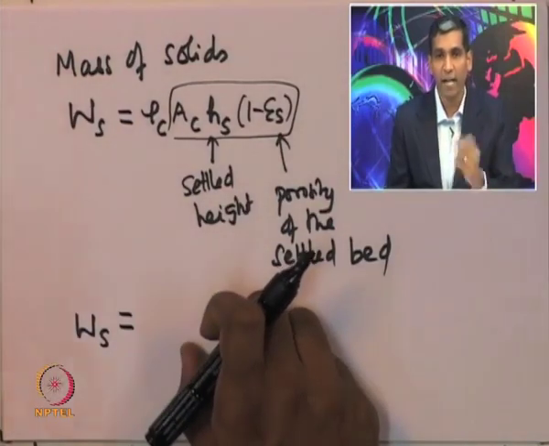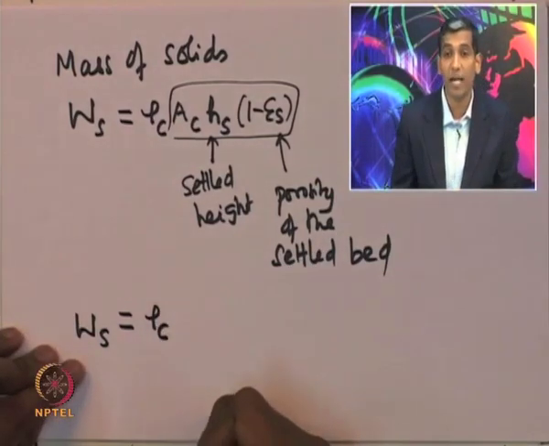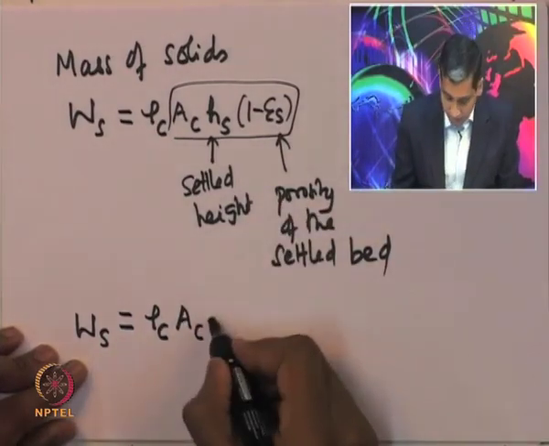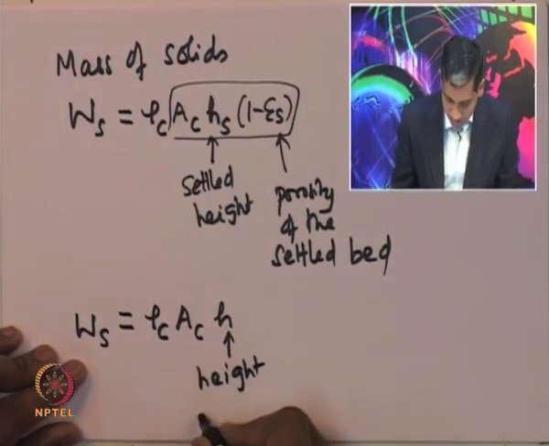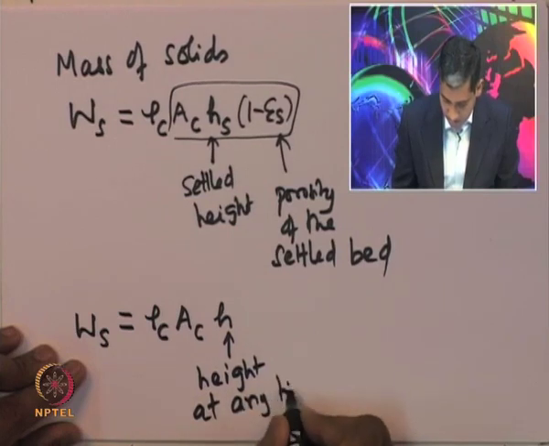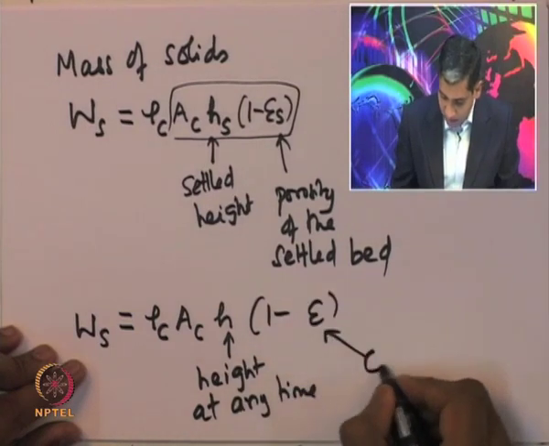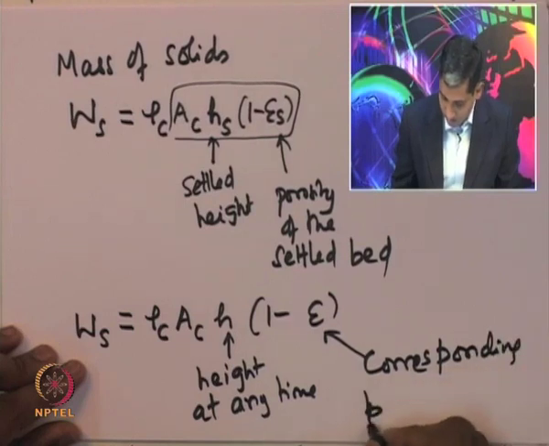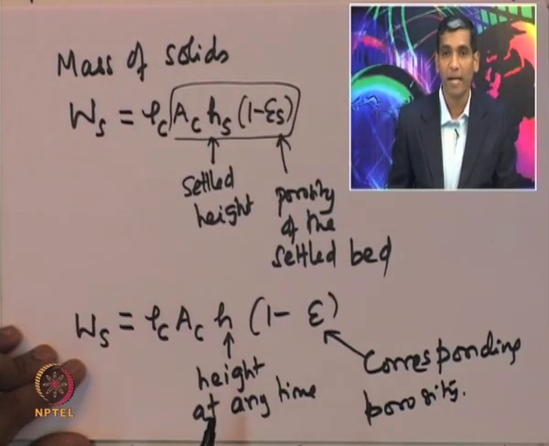Therefore, the weight of the catalyst bed at any time during the fluidization process is given by rho c, the density of the catalyst, multiplied by AC, the cross section of the fluidized bed, multiplied by h, the height at any time, multiplied by 1 minus epsilon. That is the corresponding porosity. So, that provides an estimate of the mass of the solid.